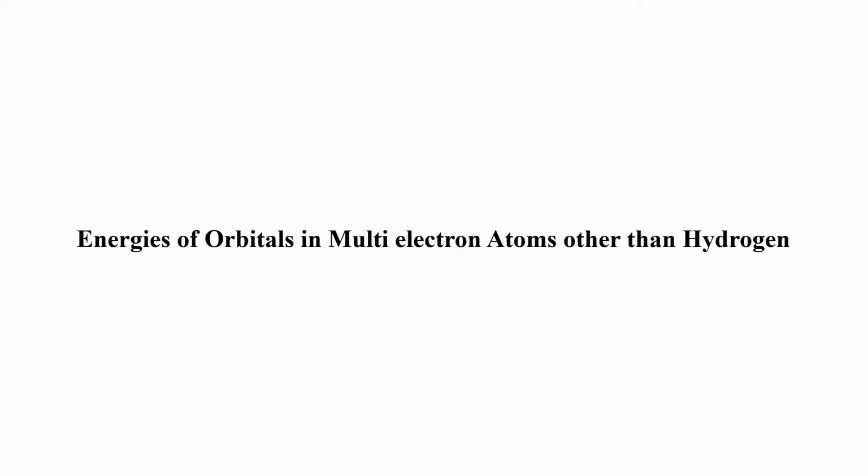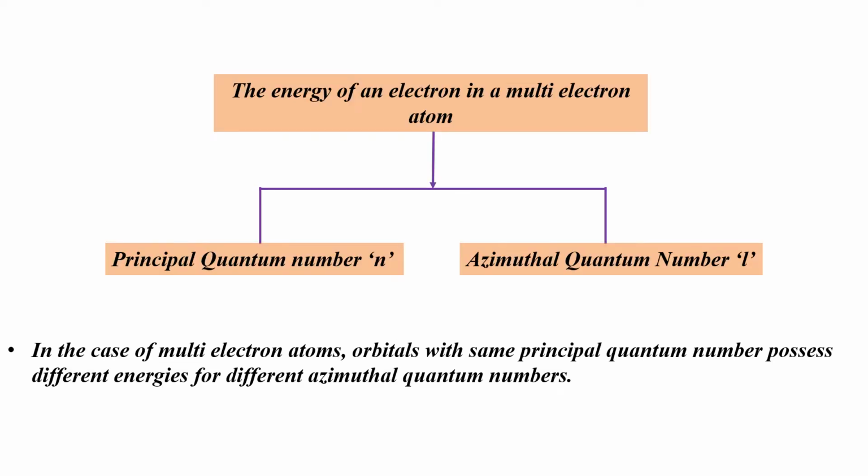Now let me explain about the energies of orbitals in multi-electron atoms other than hydrogen and hydrogen-like species. The energy of an electron in a multi-electron atom depends not only on the principal quantum number n but also on the azimuthal quantum number L. Hence, in the case of multi-electron atoms, orbitals with the same principal quantum number possess different energies for different azimuthal quantum numbers.